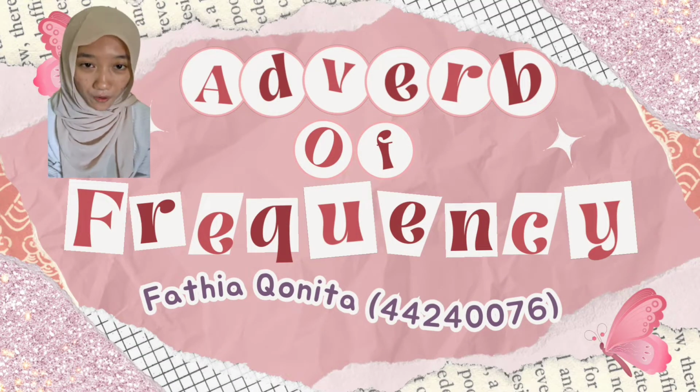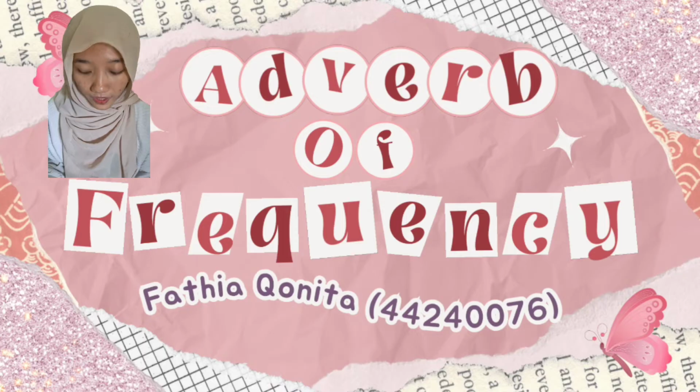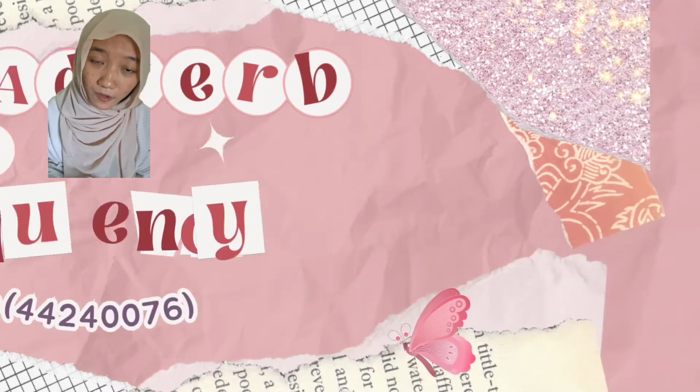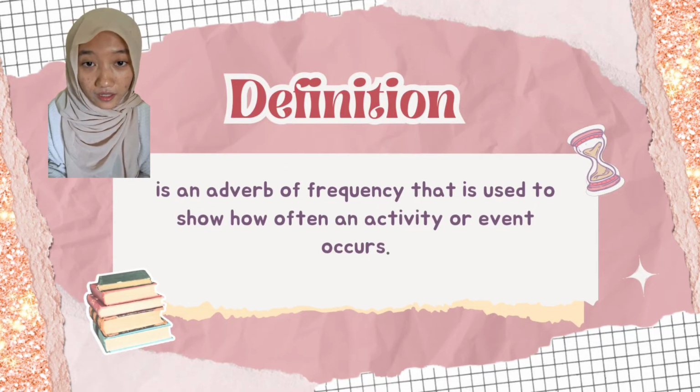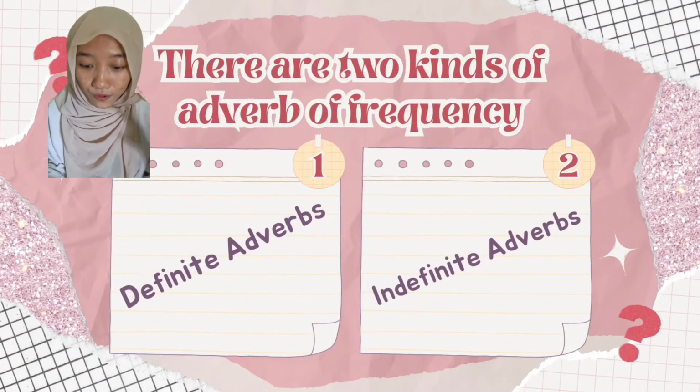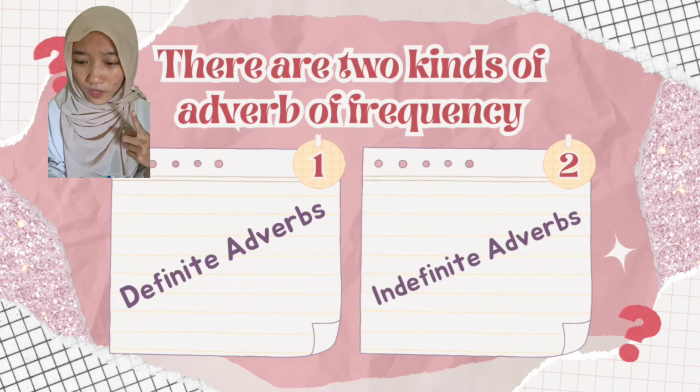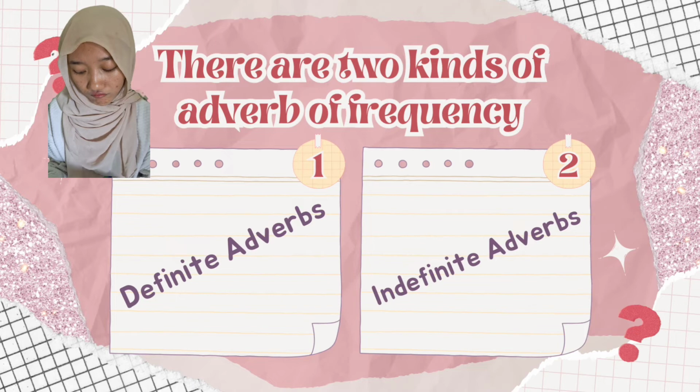Hello everyone, now I want to give a presentation about adverbs of frequency. What is an adverb of frequency? It is an adverb that is used to show how often an activity or event occurs. There are two kinds of adverbs of frequency. The first one is definite adverbs and the second one is indefinite adverbs.